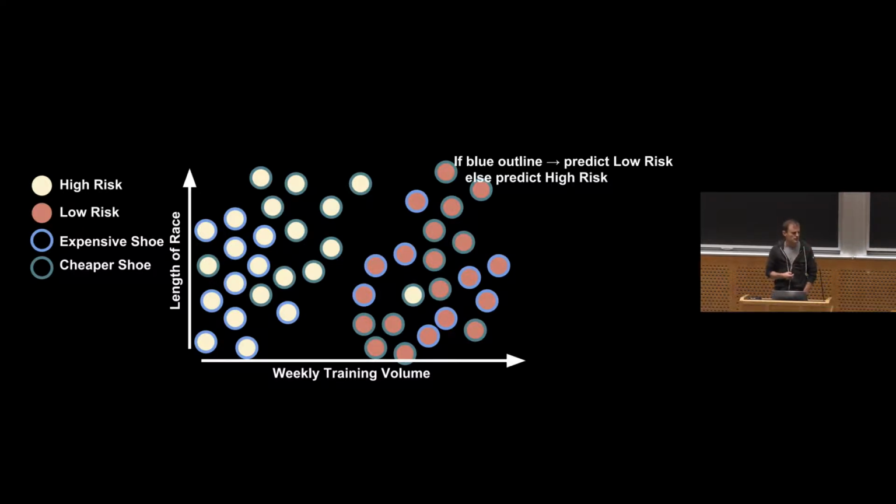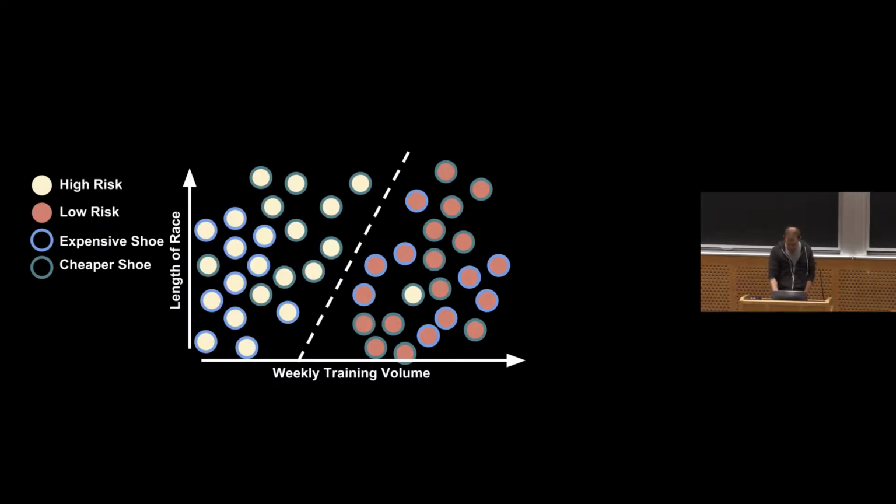And this gets back to Constantine's point, that perhaps relying on features that are strongly correlated, but not necessarily causal, may be a point at which we're thinking about a stereotype in some way. So obviously, given this data and what we know now, I would probably go back and suggest a linear classifier based on these features of length of race and weekly training volume as potentially a better model.